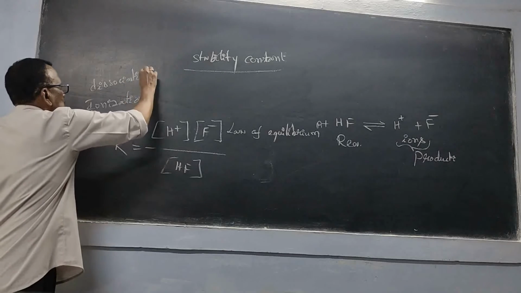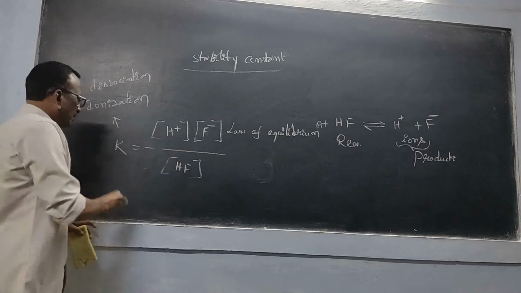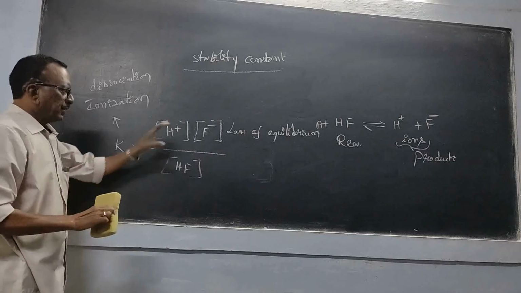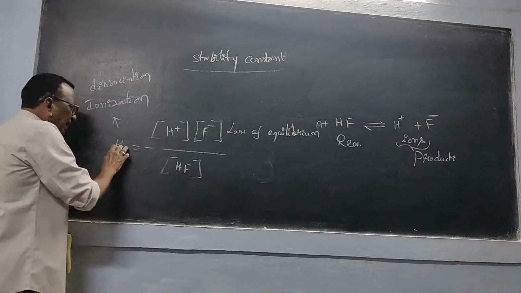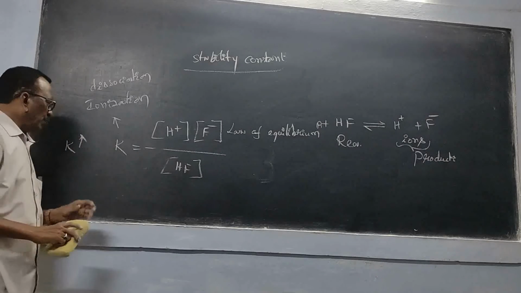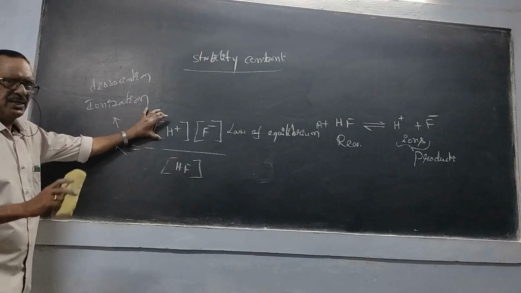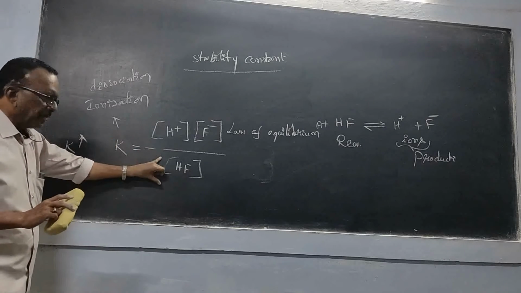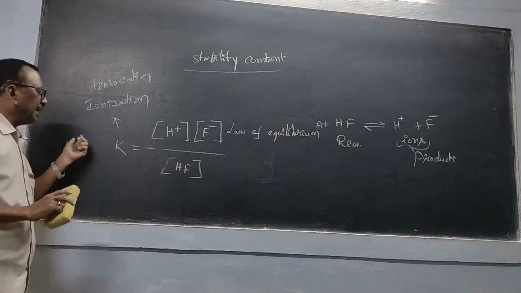Why is it called so? Now if we observe this, this is the numerator and this is the denominator. Now when the K value is high, we get a greater value when the numerator is higher and the denominator is lower. Then we get a greater K value.